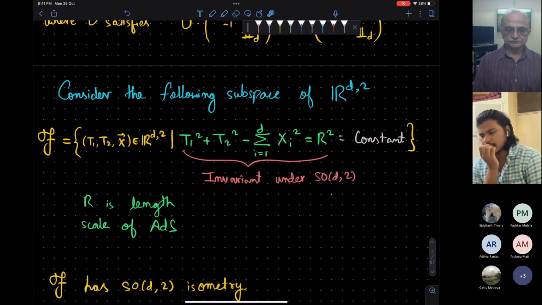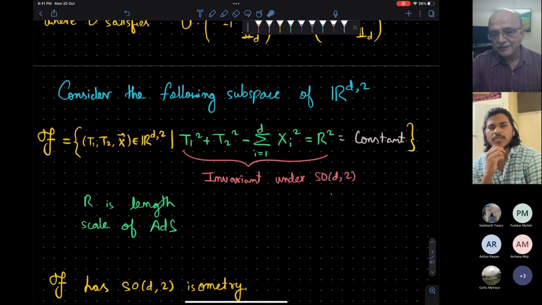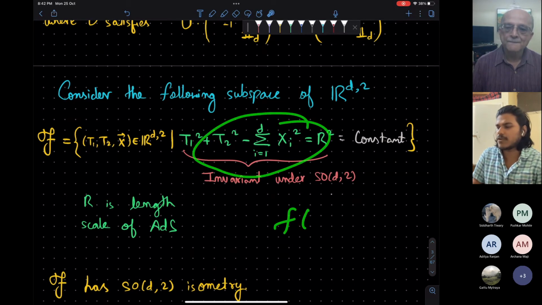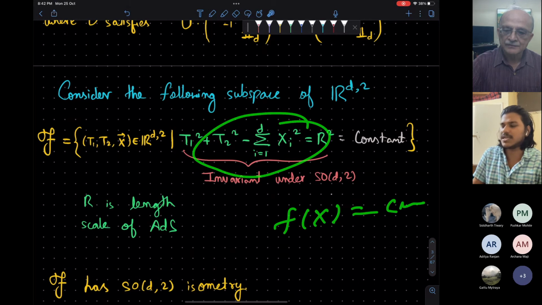So I didn't understand. How do you define it? It's not a constant, right? No, I am posing the equation of the surface. This is some function f of x, which is some constant.